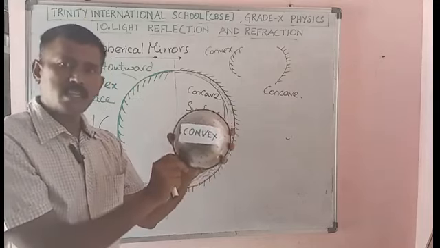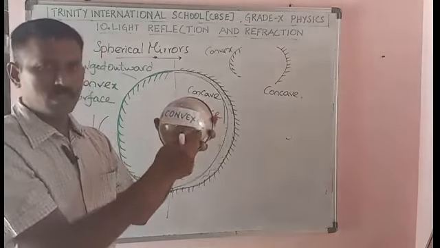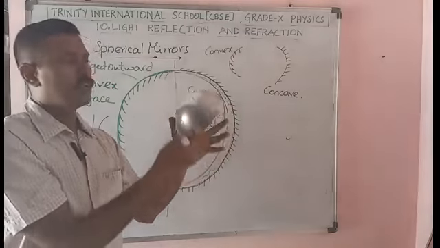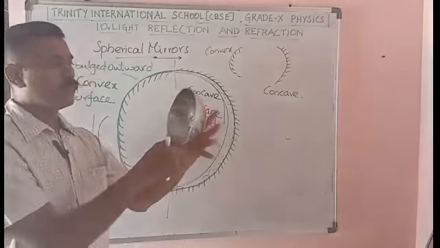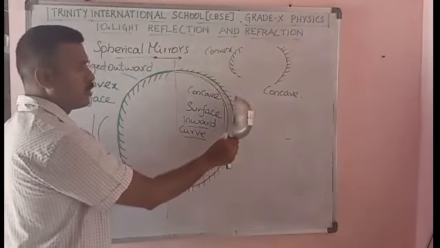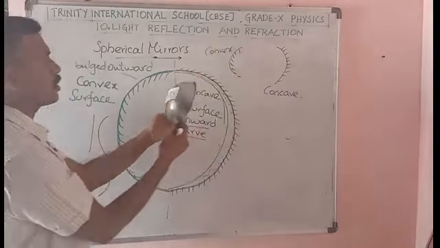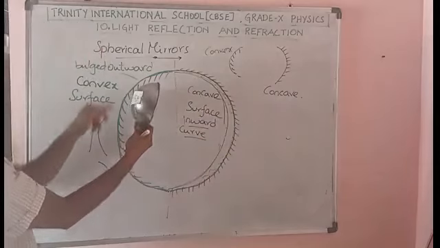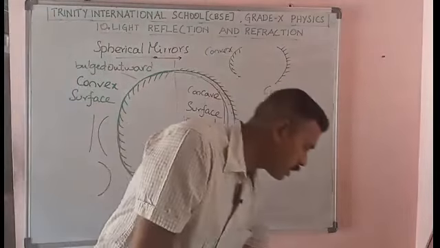So by seeing this, I think you can very easily understand. So this is a convex surface, that is bulged outward, and this is concave, that is, the curvature is inward. So when I project this, I will get this. This is concave. Its curvature in two dimensions, I will get like this. Then for convex, I will get like this. Okay, so be clear while understanding this.